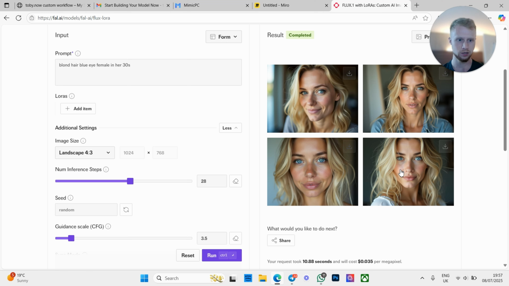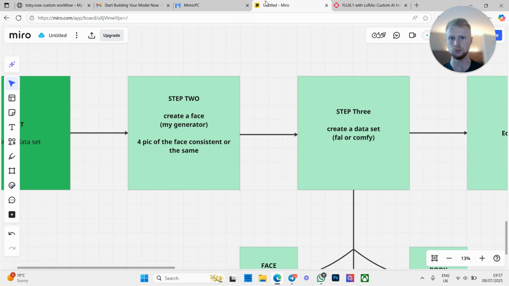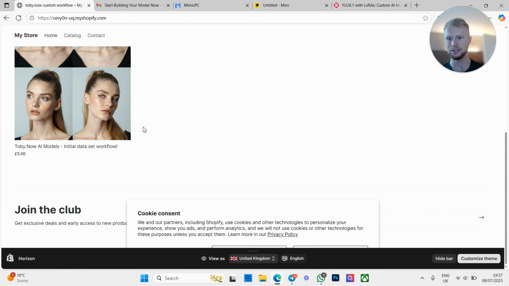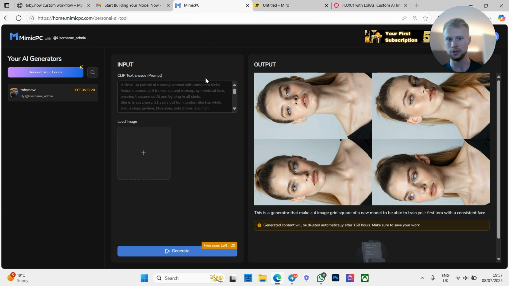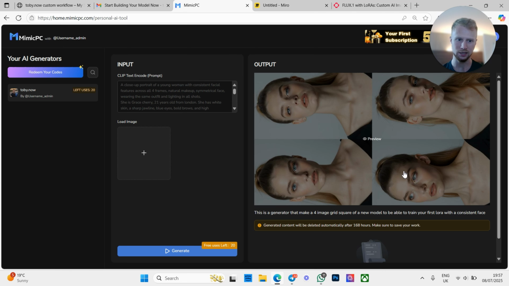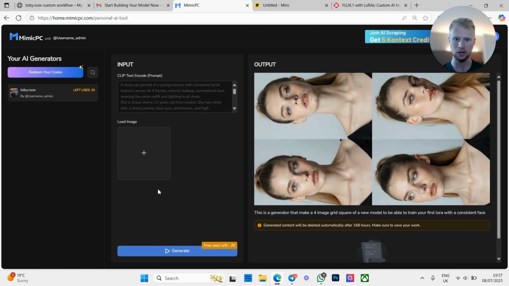The eyebrow structure, face structure, lips, they're not the same. So how do we fix this problem? Now, luckily for you, I've created a little workflow which I'll be showing you in a minute. Here it is, and this is just turned into a very basic generator, so you can get an image like this with 4 faces that are all the same in very different angles.